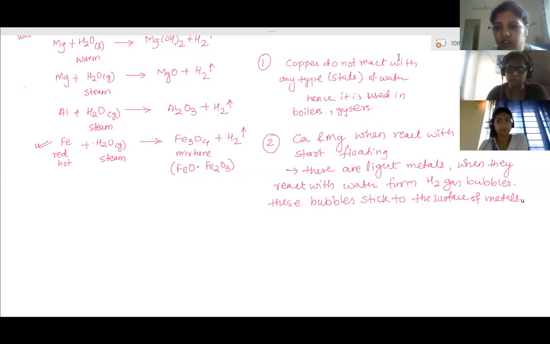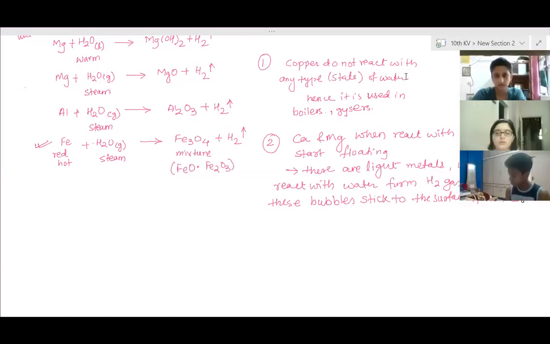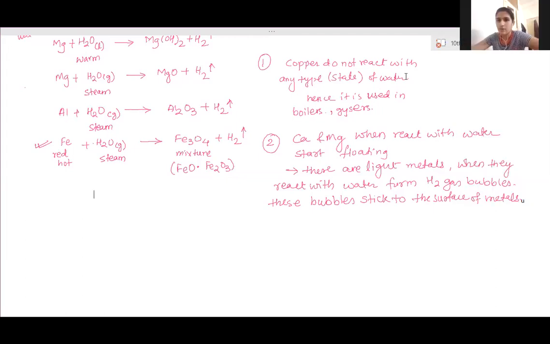Non-metals react with oxygen. Bhavya? Yes, ma'am, it forms non-metallic oxide. Non-metallic oxide. Nature of non-metallic oxides? They are acidic or neutral.